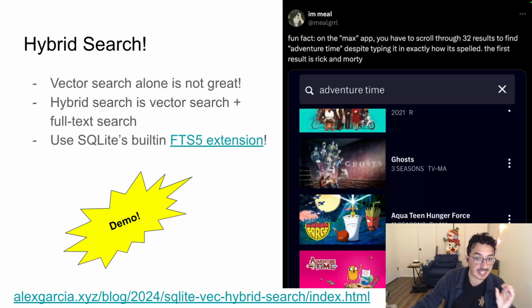Even though they searched for the exact phrase Adventure Time, there were still 30 other shows that appeared before the one they actually wanted, which was the exact same title match. And I think this happened because HBO Max at the time was probably prioritizing vector search over full text search.